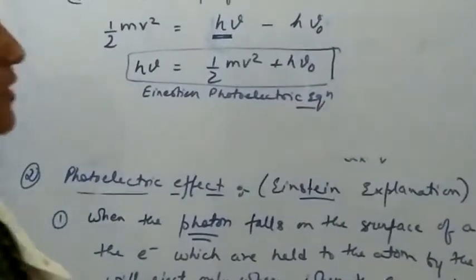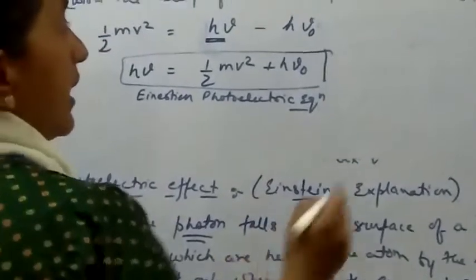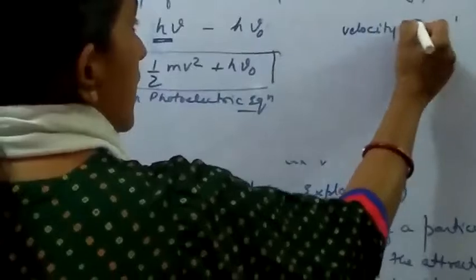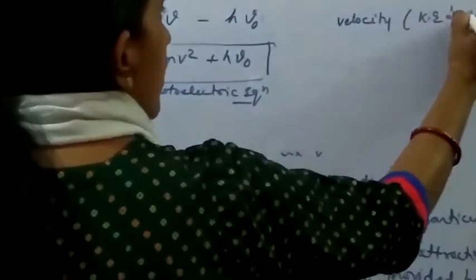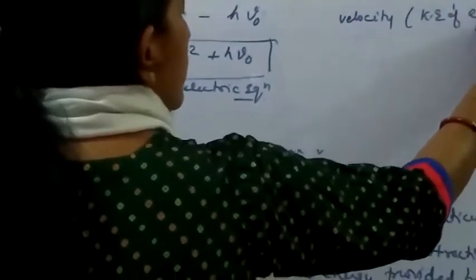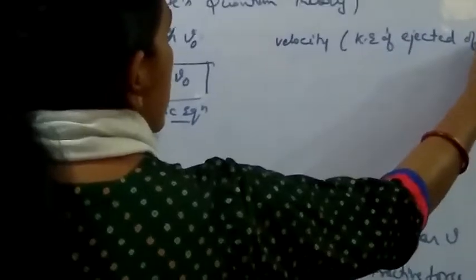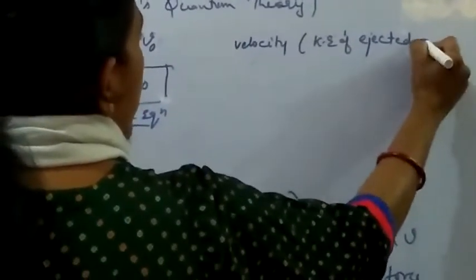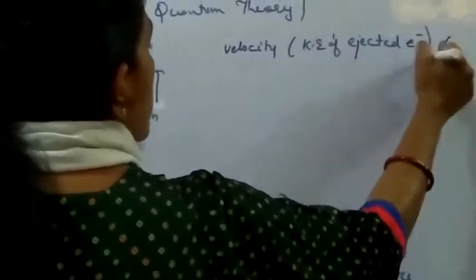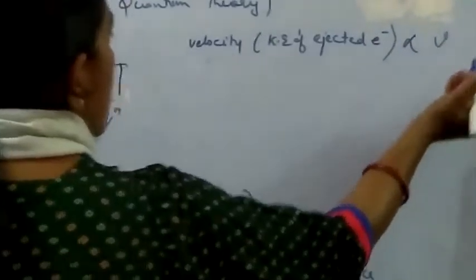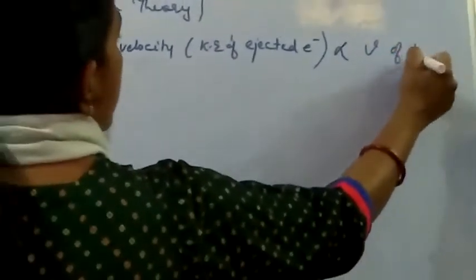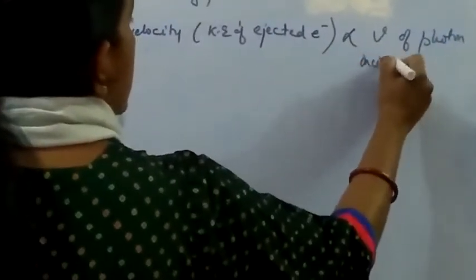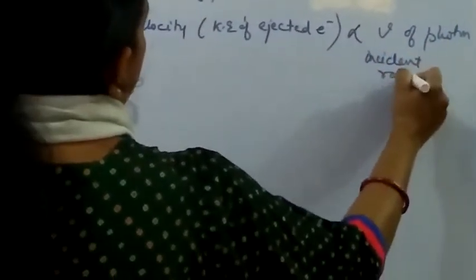So from here it should be clear, the second point, that the velocity, or we can say the kinetic energy, of the ejected electron or the photoelectron is directly proportional to the frequency of the photon, or we can say the incident radiation.